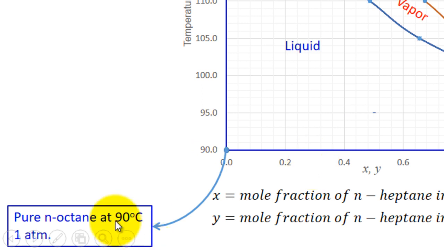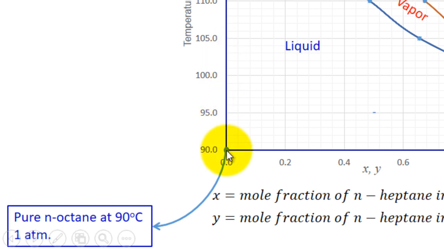If you take pure normal octane, the percentage of heptane will be 0. So x will be 0, whether it is liquid or vapor phase. The value of composition will be 0. So this is one point. The other condition here is I have taken this at 90 degrees centigrade. So on this, 90 degrees centigrade here.